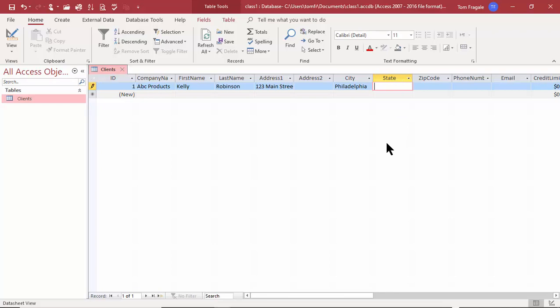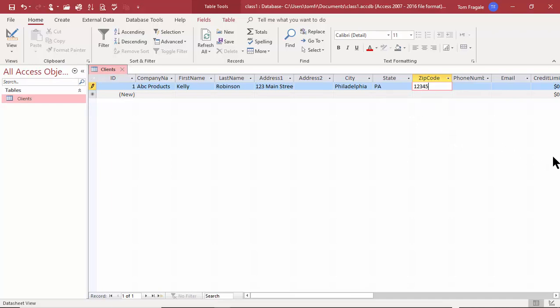That's going to be called the Lookup Wizard. So I'm going to type in PA there. Now for the zip code, remember how we made it a text field, and we made it 5 characters long. So it won't let me type in more than 5 characters there.